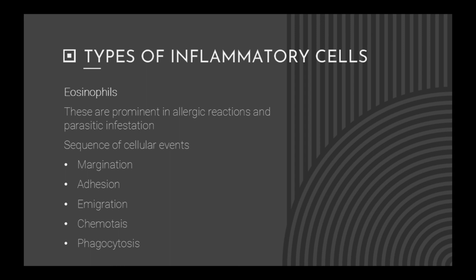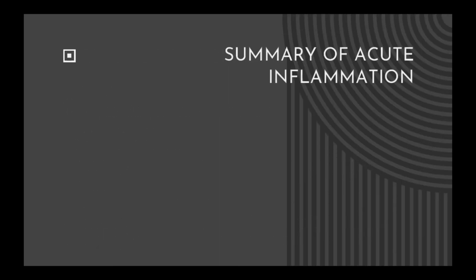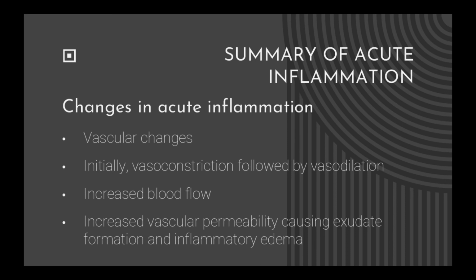Sequence of cellular events: margination, adhesion, emigration, chemotaxis, phagocytosis. Now take the overview of what we had learned in this video. Summary of acute inflammation. Changes in acute inflammation. Vascular changes: initially vasoconstriction followed by vasodilation, increased blood flow, increased vascular permeability causing exudate formation and inflammatory edema.